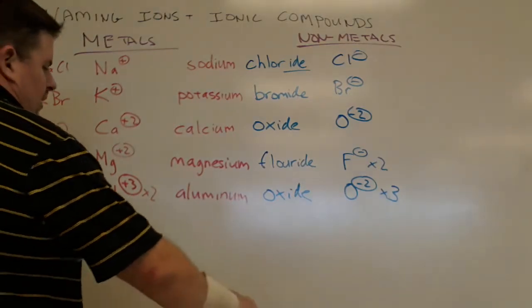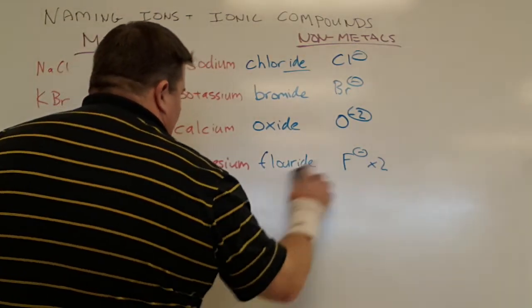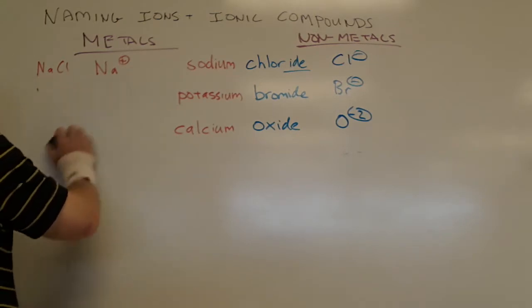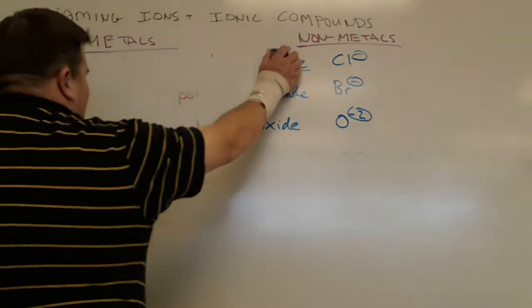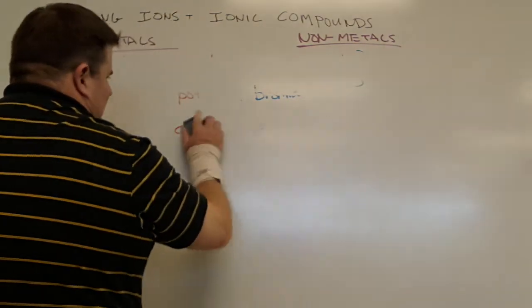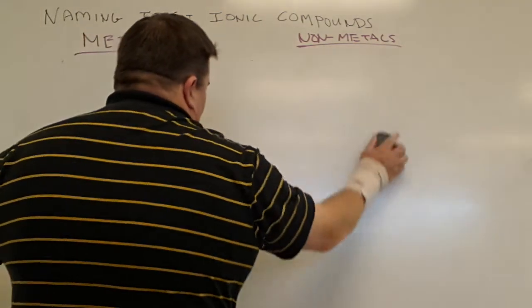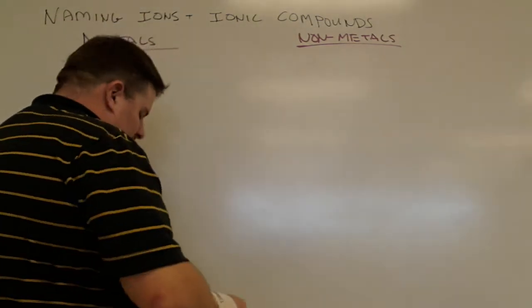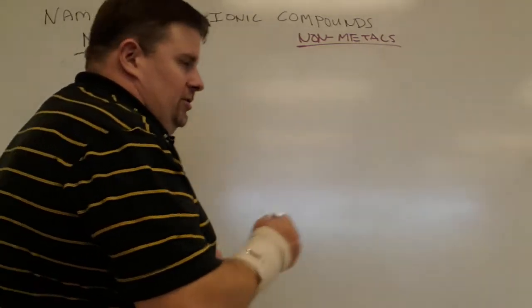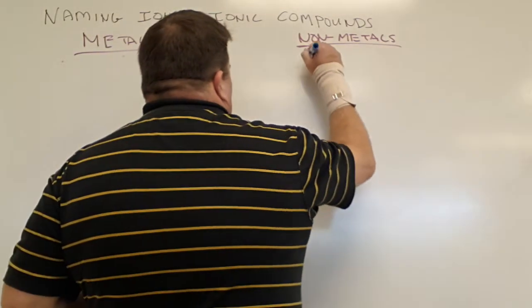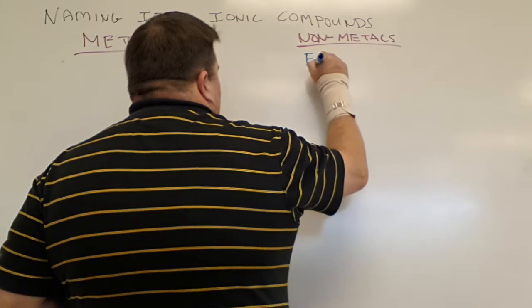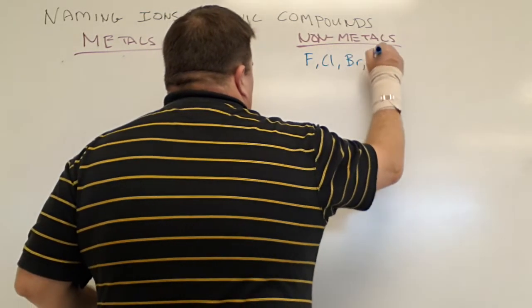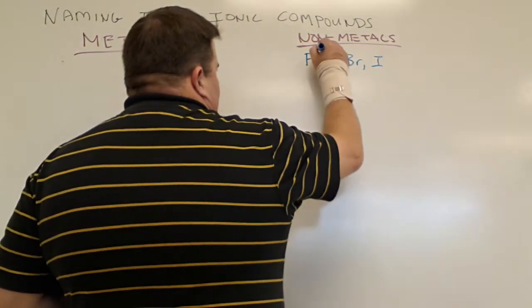What happens when I've got something that has more than one ionic form? For nonmetals, generally everything is pretty easy. Carbon wants to gain 4 electrons. The nonmetals all have their basic standard charges. Any of the halogens, fluorine, chlorine, bromine, iodine, all want to be -1.